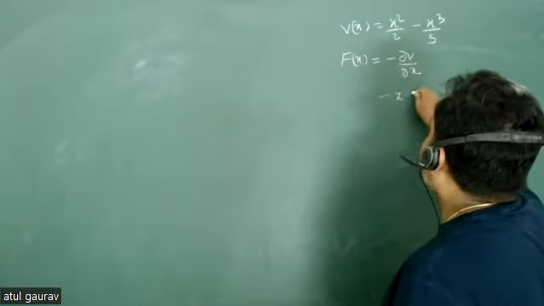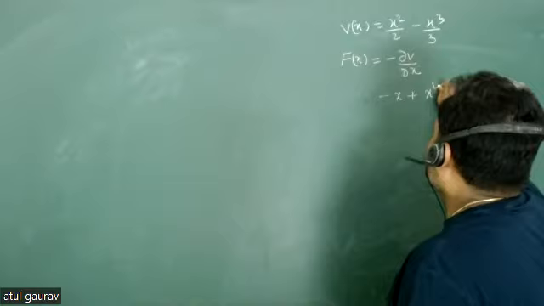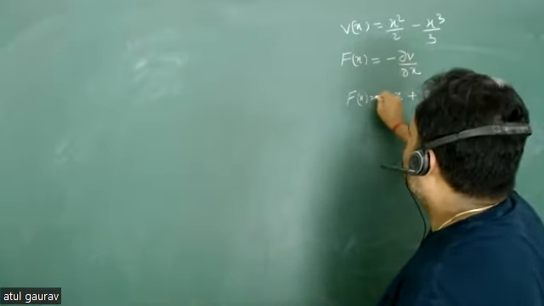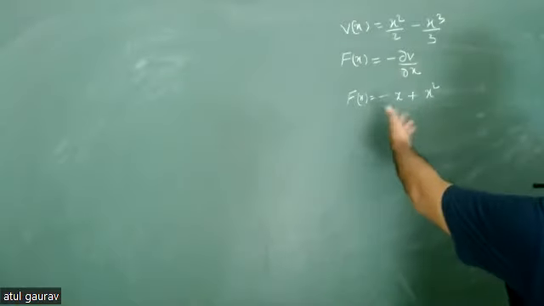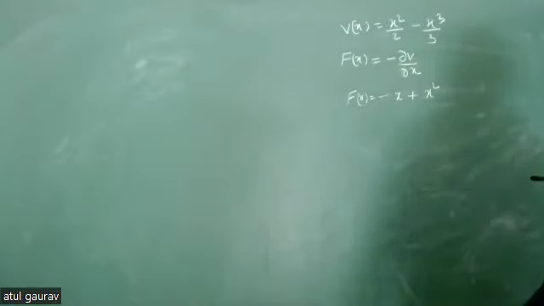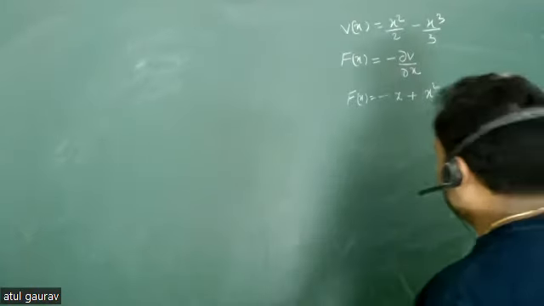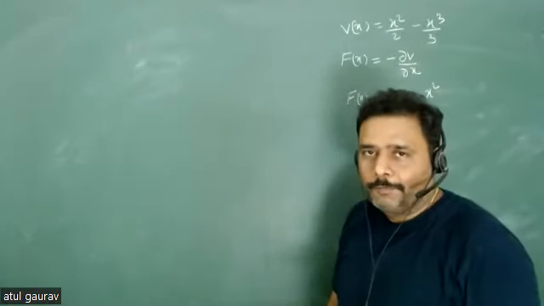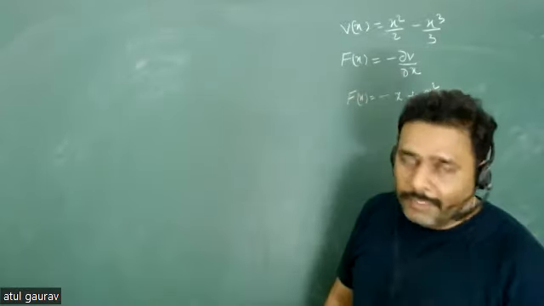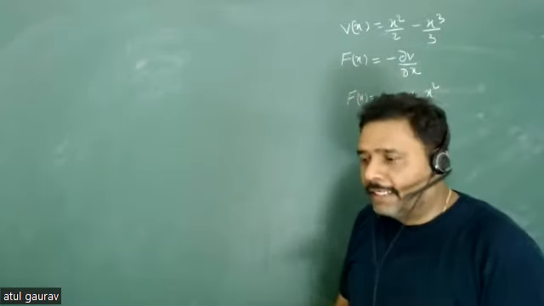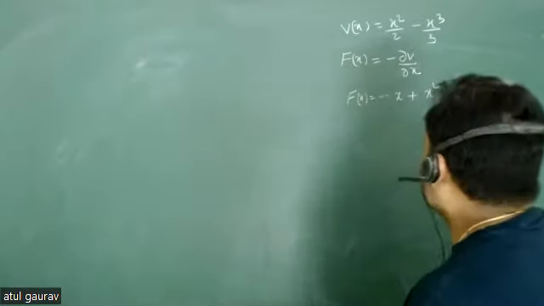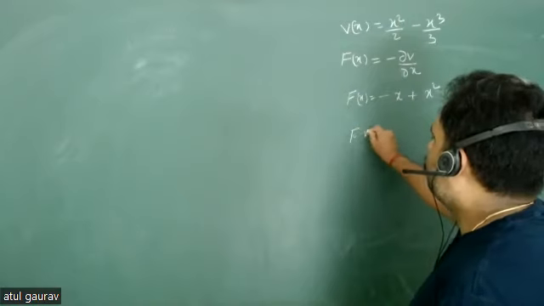So it is minus x plus x square. This is your force. Again, we have to plot this force. So how are we going to plot it? Again, we will find where this force goes to 0. Then at which point the force is maximum or minimum? Is there any chance that the force has some maximum or minimum or not? So let's go for this. Where does your force go to 0?